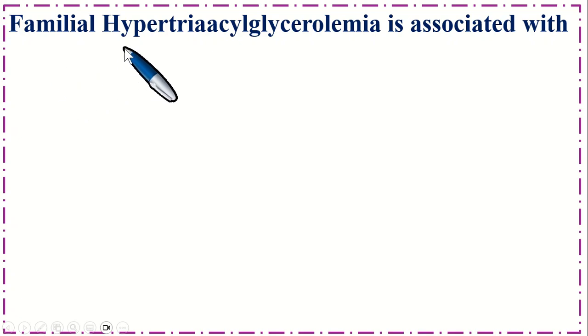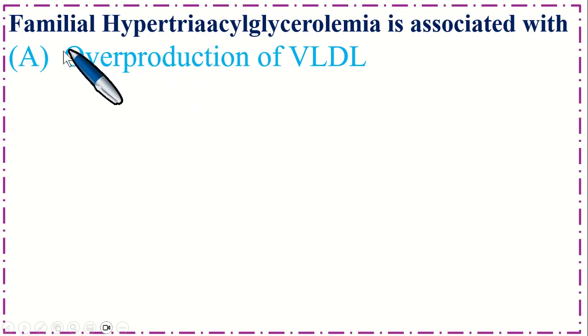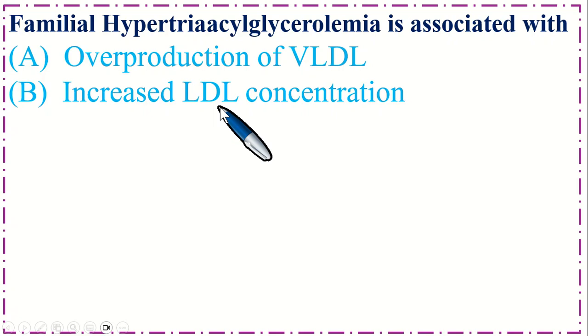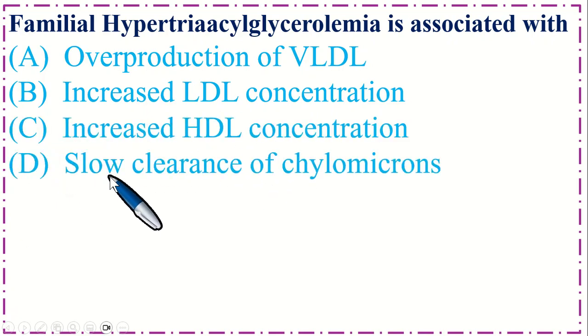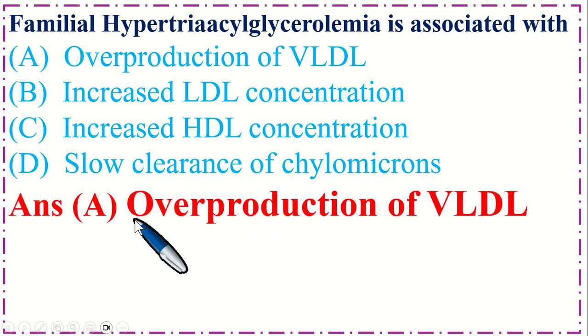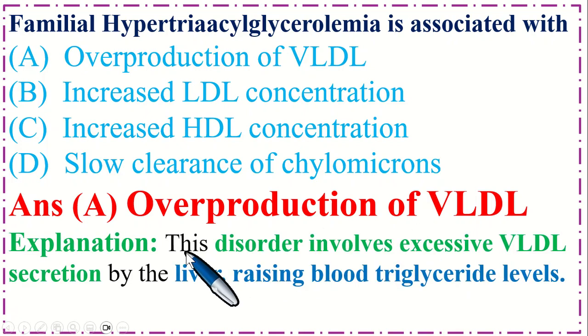Familial hypertriacylglycerolemia is associated with option A overproduction of VLDL, B increased LDL concentration, C increased HDL concentration, and option D slow clearance of chylomicron. Correct option is A overproduction of VLDL. This disorder involves excessive VLDL secretion by liver, raising blood triglyceride level.